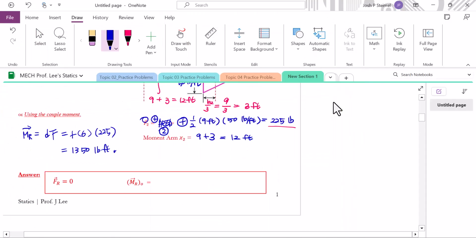Following our three significant figures, 1, 2, 3, therefore 1.35 kilopounds times feet. That's how we can provide three significant figures for our final answer. That's about it. And thank you everyone. See you next time.